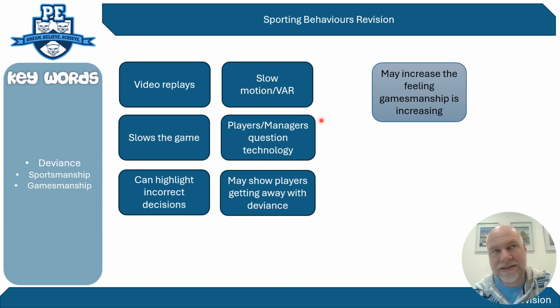When you're questioning the validity of something such as the VAR system, players, managers and fans can lose confidence in the system. What it can also do is highlight incorrect decisions, and that undermines the role of the referees. So again, that's a negative aspect of using video replays and the media showing video replays or VARs of games. And then also it might show players getting away with deviance that has been missed in the past. Sometimes, though, there can be retrospective punishments applied.